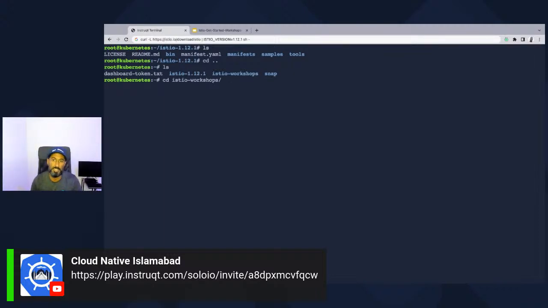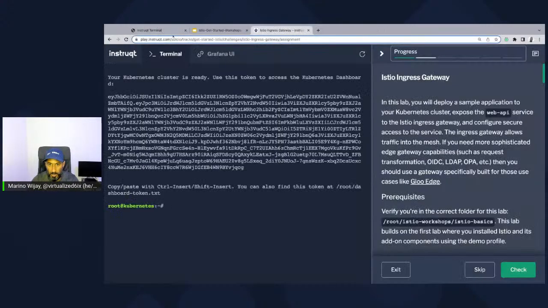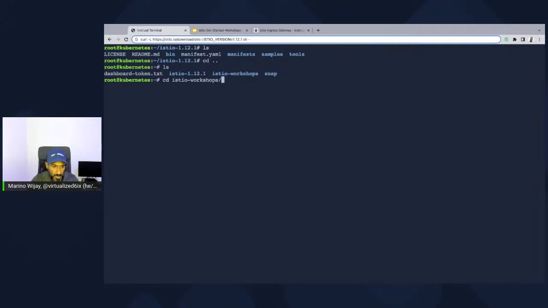Here we're going to deploy the Istio Ingress Gateway and sample application. The sample application is the standard Bookinfo application that basically allows us to see what's going on in the environment. I'm actually going to pull up another window here so you can see the UI when I have it available. The Istio Ingress Gateway allows us to expose apps, basically. But in our case, we're exposing Bookinfo because we need an entry point to Bookinfo. So I'm going to go ahead and change into Istio basics and see if it's all there.